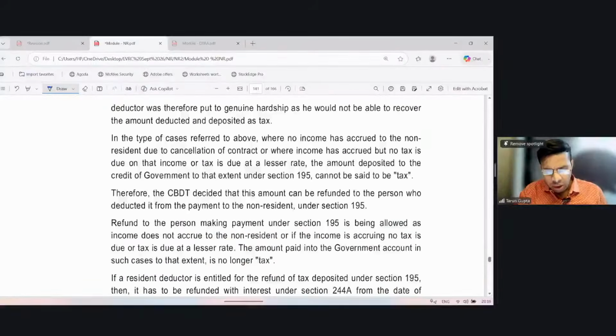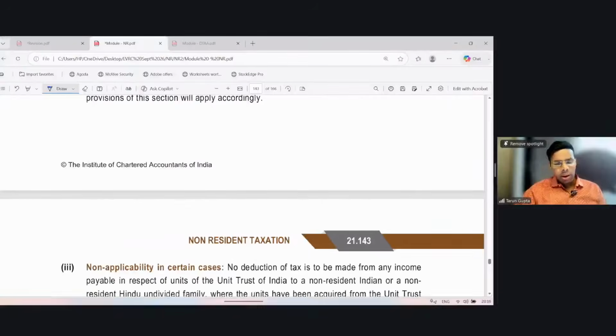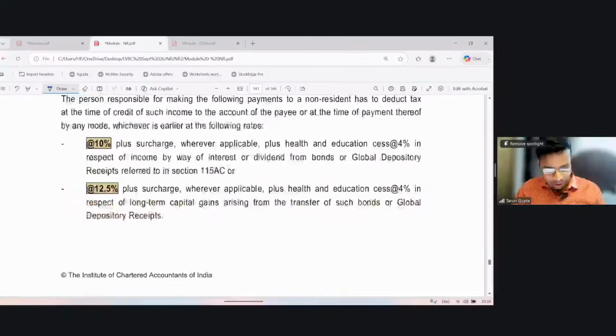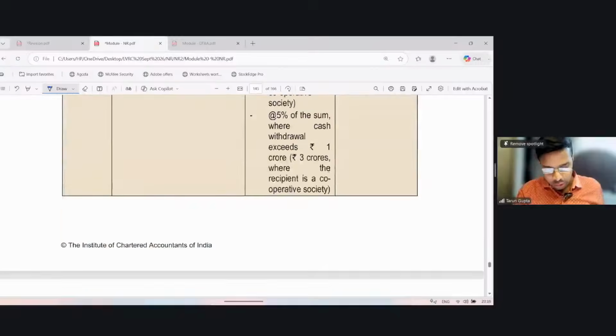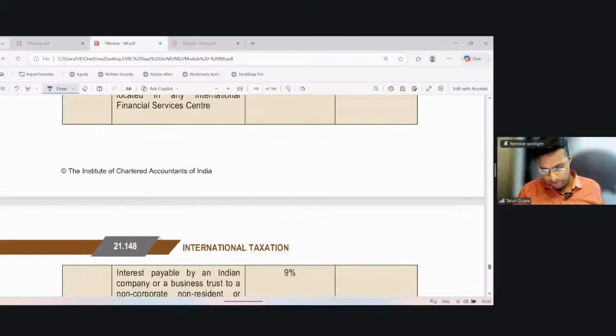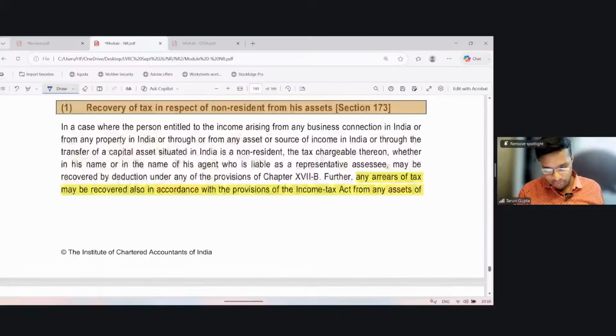Now we are left with very small miscellaneous topics regarding recovery of income tax. Recovery of tax in respect of non-resident.